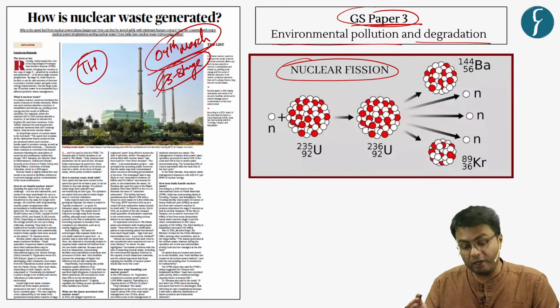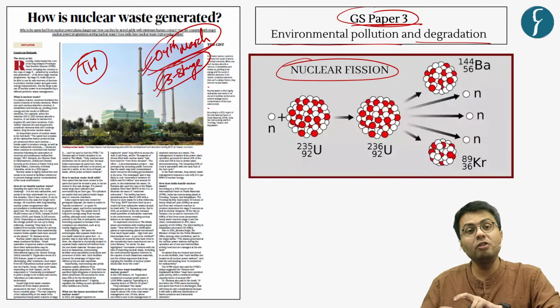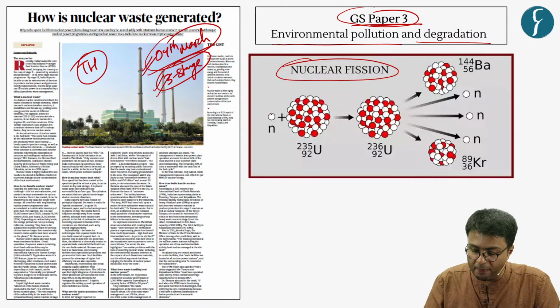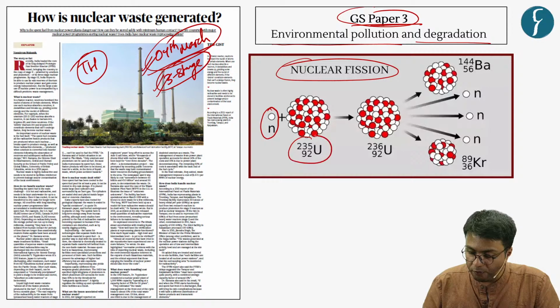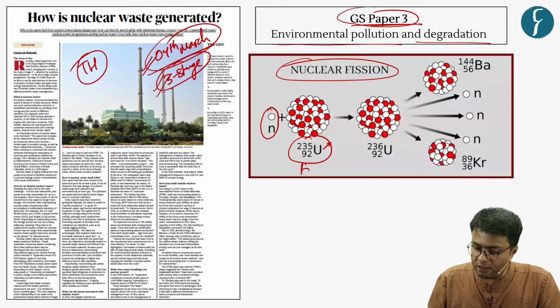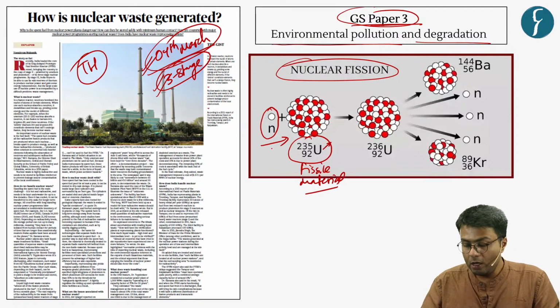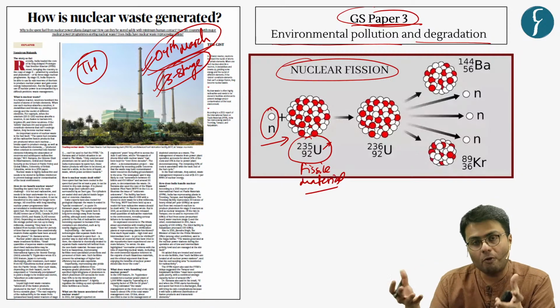Now, as I've already highlighted last week, on 4th of March, this nuclear energy is generated by bombarding a slow moving neutron on a fissile material, for example, uranium 235. So when this fissile material is bombarded with a slow moving neutron, this radioactive material disintegrates into many components.